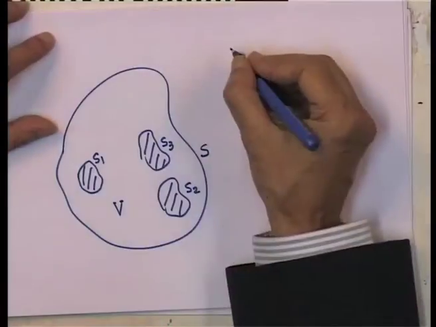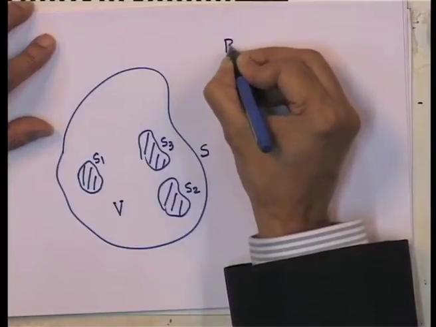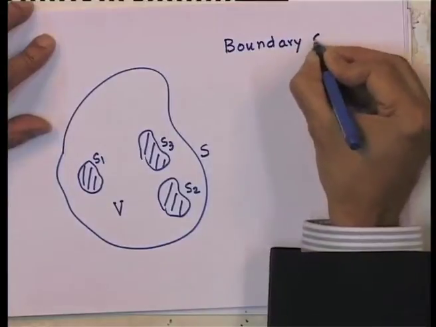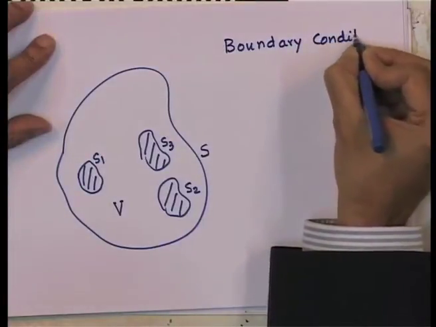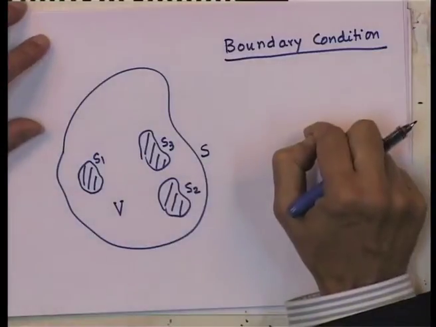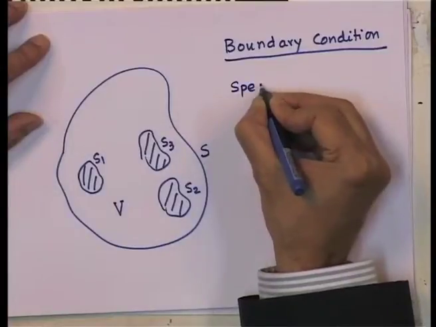So, the boundary conditions which are there with us are of two types, which are applicable on these surfaces. So, first is we specify the values of the potential.